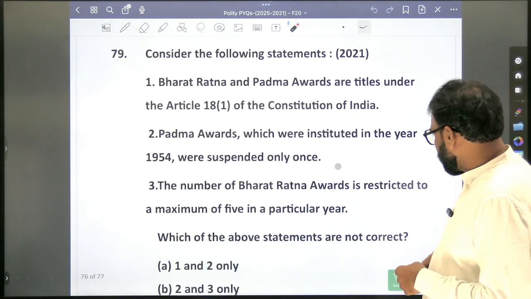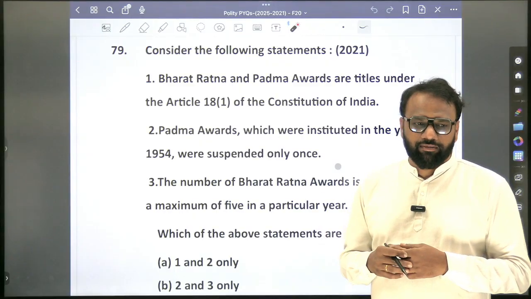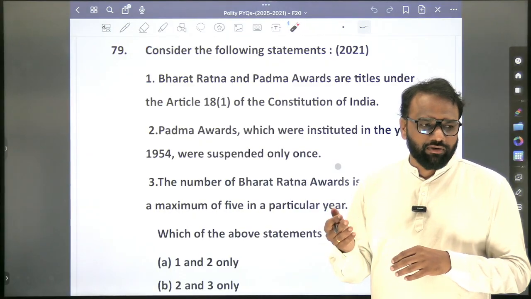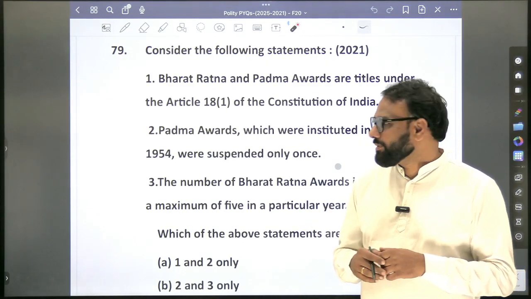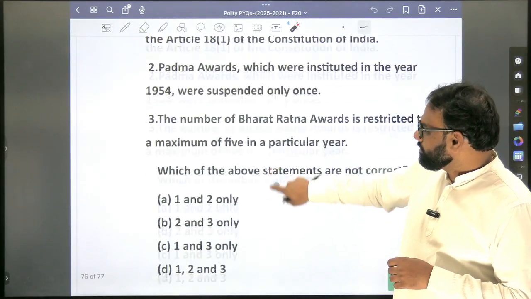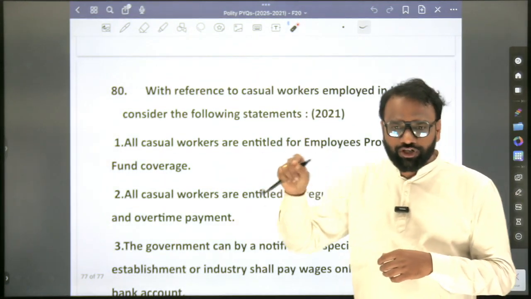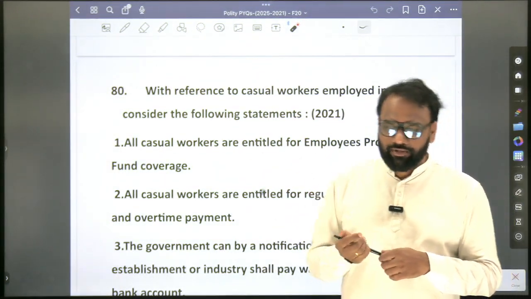Bharat Ratna is the highest civilian award. Which is the second highest civilian award? Padma Vibhushan. Next, Padma Bhushan, Padma Shri. With respect to those things, we will just revise. First Padma Vibhushan, then Padma Bhushan, then Padma Shri.